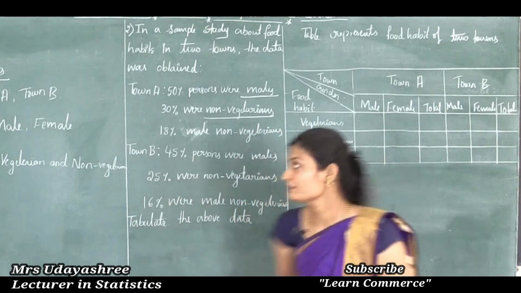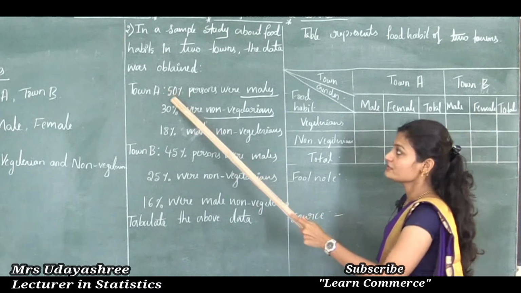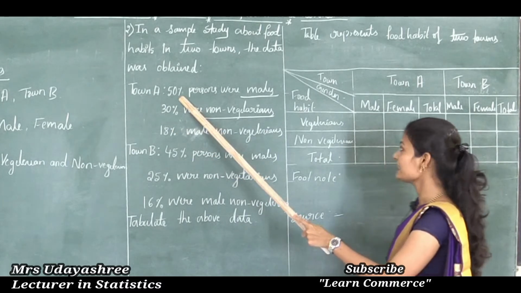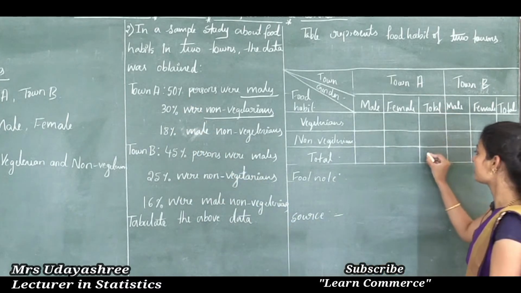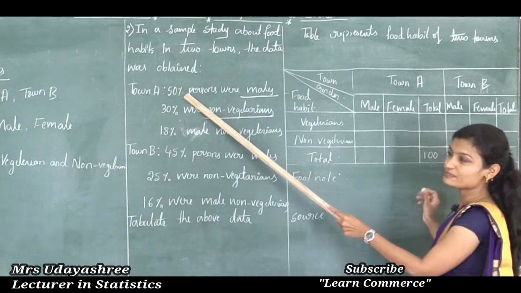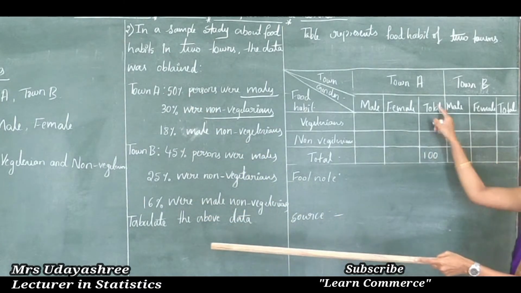See here, first let's see the town A set of observations. In town A, the observation is based on percentage, so percentage in terms of 100. Here the grand total is there, no? This total I will write 100. Why is it 100? Because this problem is based on percentage. That is why the grand total is 100.